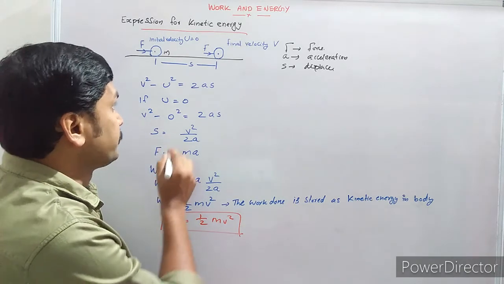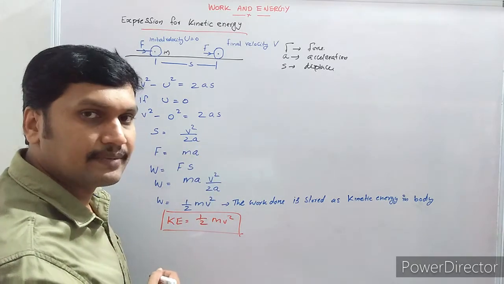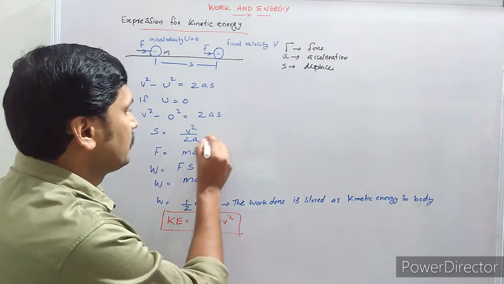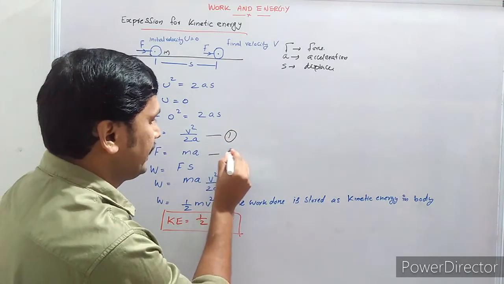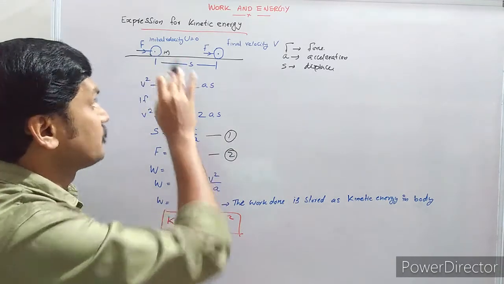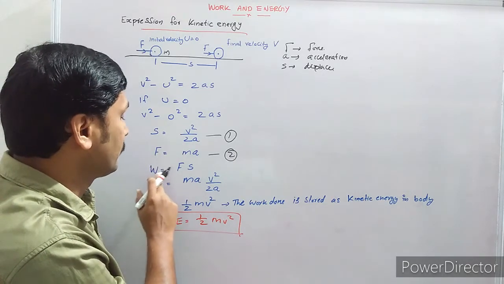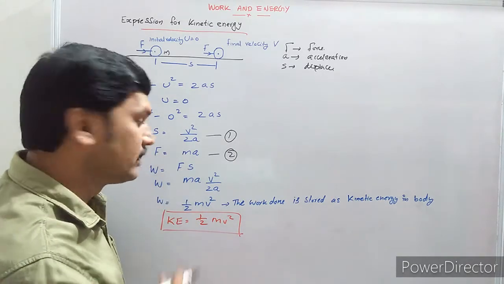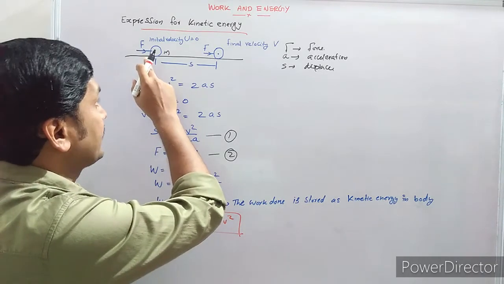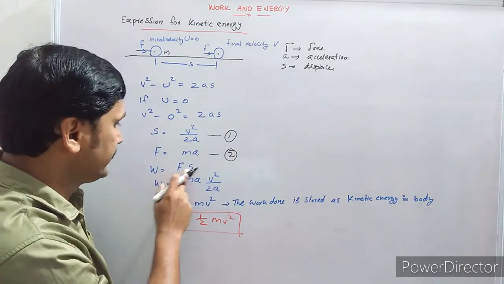And we already know that the force acting on a body is equal to mass into acceleration produced in that body. F is equal to m into A. Now substitute these two equations 1 and 2 in the equation for the work done. This applied force is doing some work. So the work done is equal to force into displacement, F into S. Once the body is acted on by a force and it displaces, work is done.